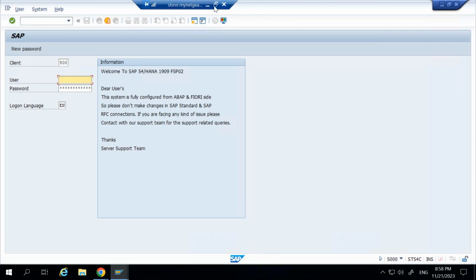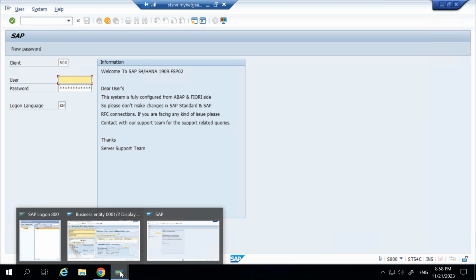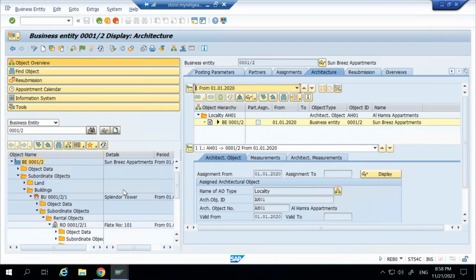Shankar, I do have a question. Yep. Whatever configuration part we will be doing for the customers will be done in GUI, right? And the transactions part we will be giving in Fiori. Correct. If any customer asks that they want GUI, will we be providing both GUI and Fiori? No. If they hire consultants who are good at configuration, they can do their own configuration modifications, right? Yes, correct. So it is not like that.